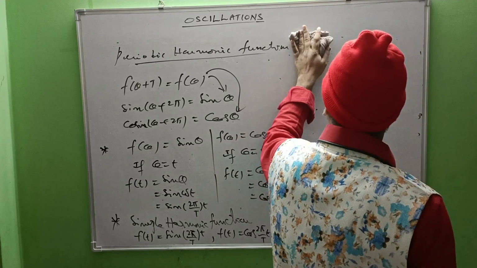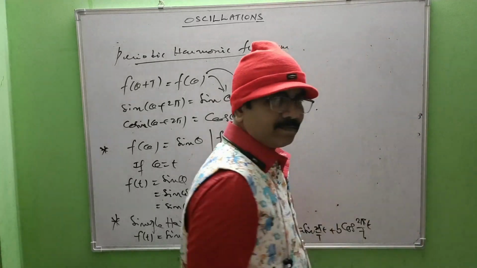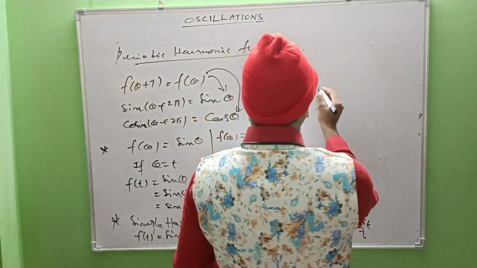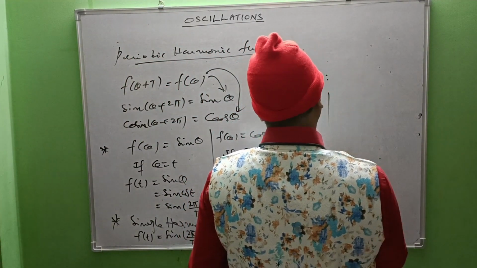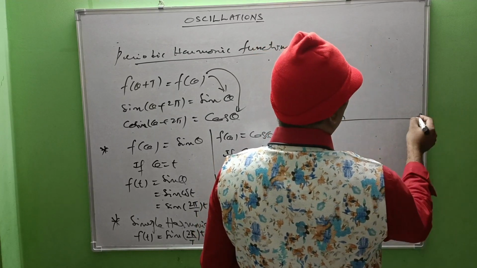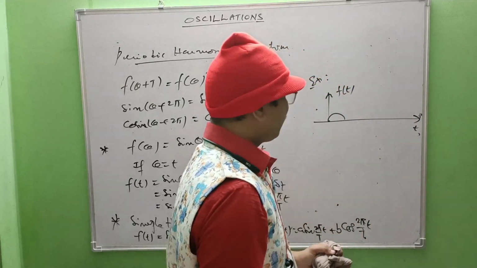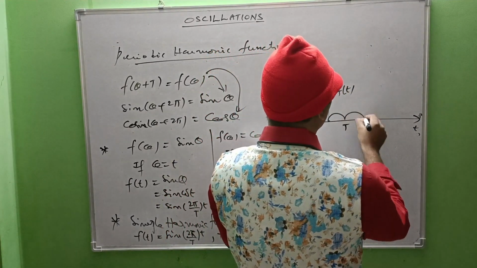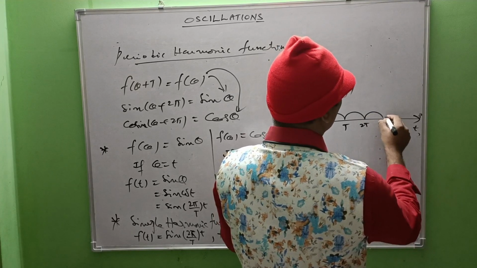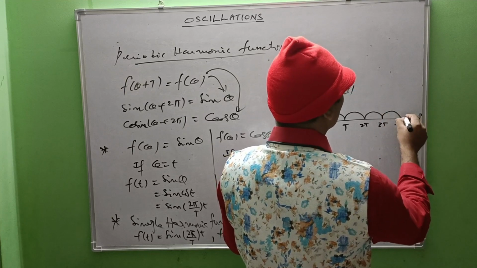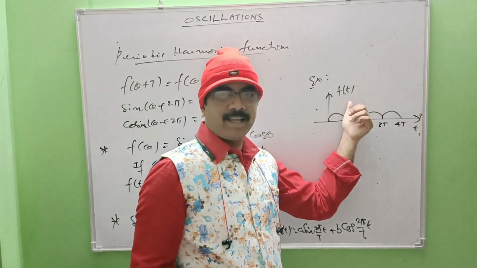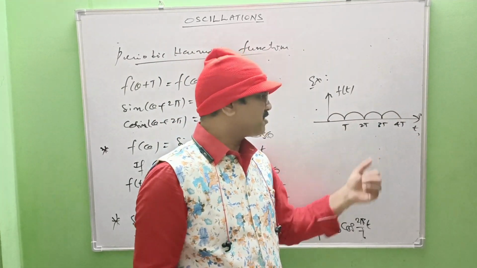Suppose a function repeats itself at regular intervals, then it need not be simple harmonic. Why? See one example here. This is f of t, a function that repeats at regular intervals. This is what it looks like at time t. In the next t, once again repeating, 2t. In the next t also repeating, that is 3t. Next t also repeating, that is 4t, and so on.